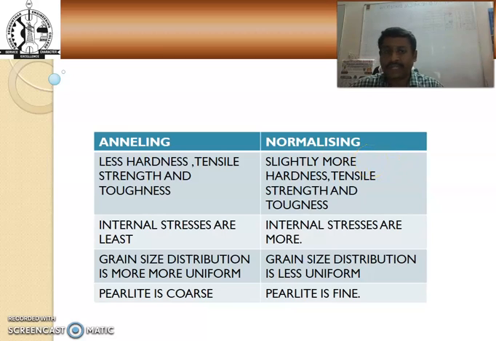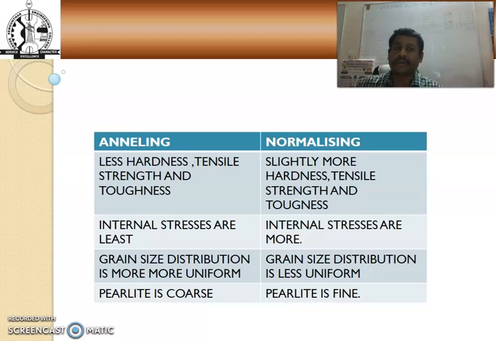In the case of annealing, the furnace imposes identical cooling conditions at all locations and hence it produces identical properties. But in the case of normalizing, different locations, therefore different kinds of regions, will have different properties.